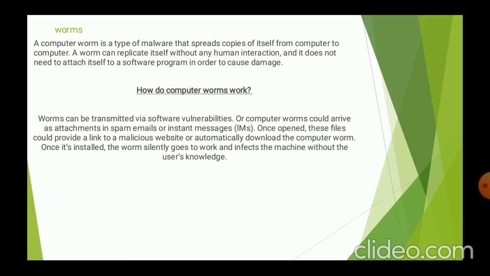A computer worm is a type of malware that spreads copies of itself from computer to computer. A worm can replicate itself without any human interaction, and it does not need to attach itself to a software program in order to cause damage. Worms have been around since 1988.